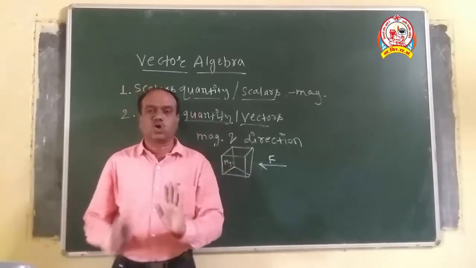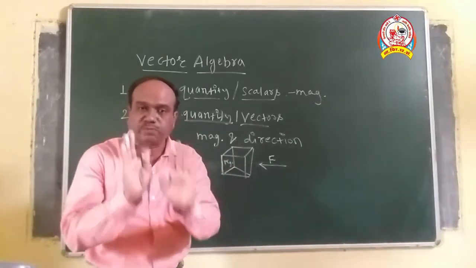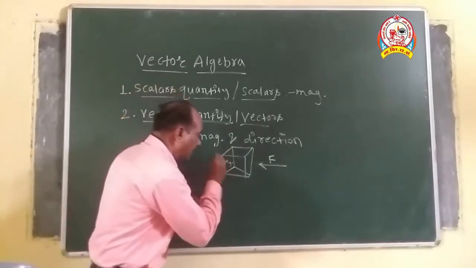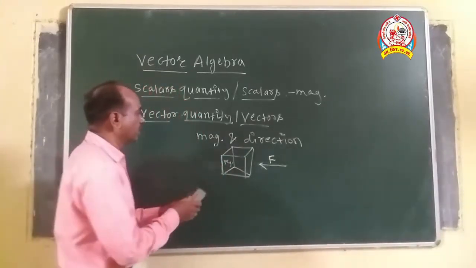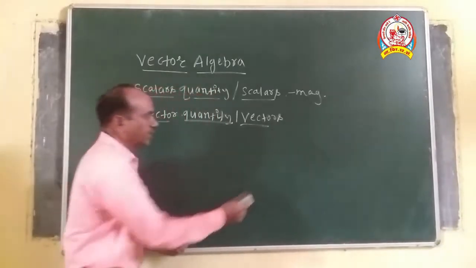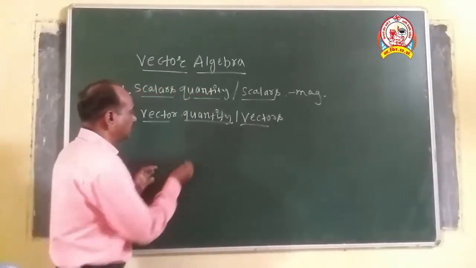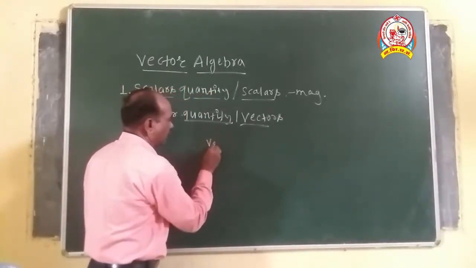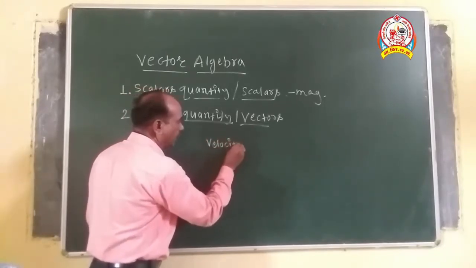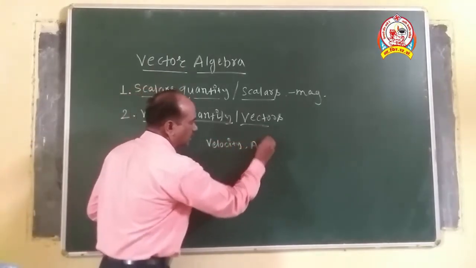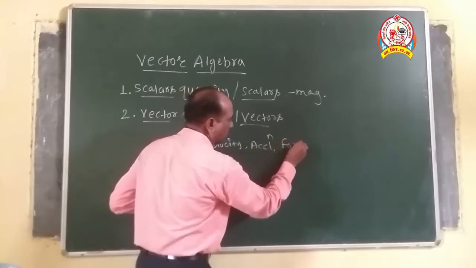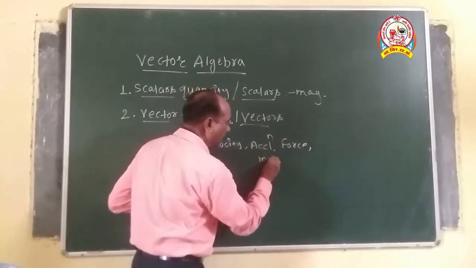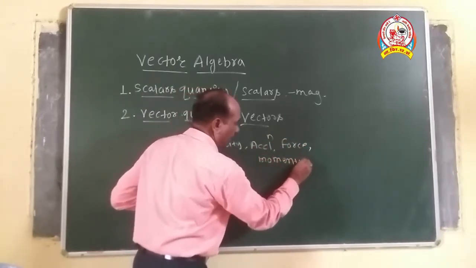Therefore, those physical quantities which can be expressed in terms of magnitude and direction are called vector physical quantities. The best examples are velocity, acceleration, force, momentum, and so on.